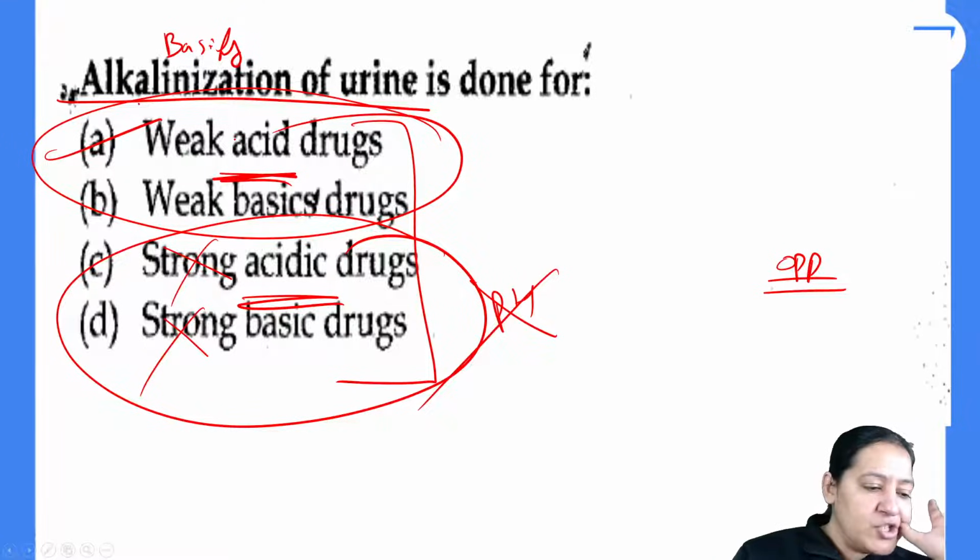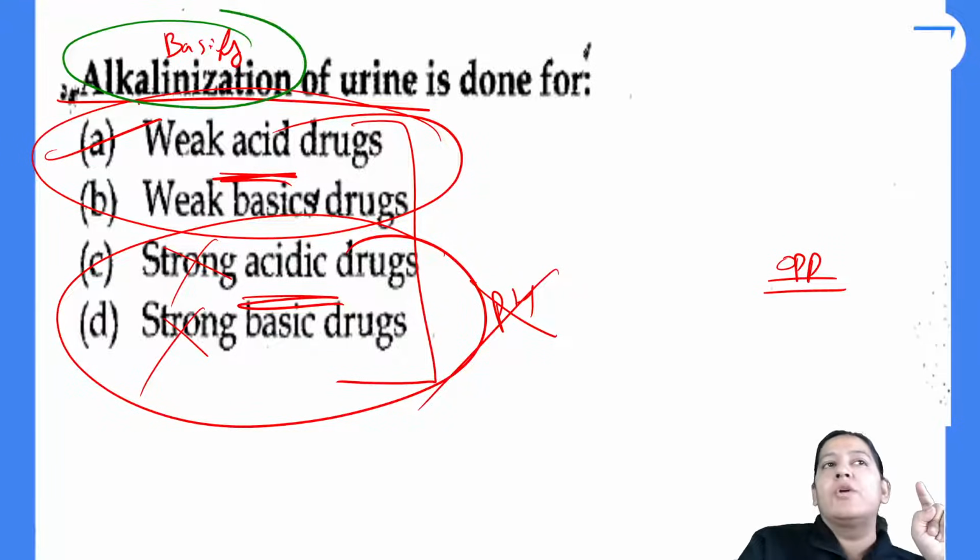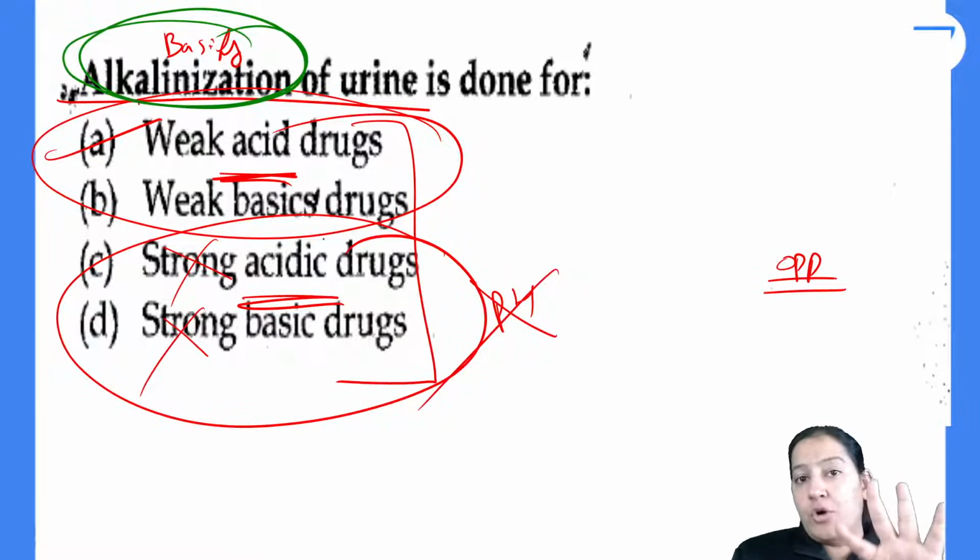The answer is not B, Shotshe. It is A. Why are you saying B? Listen, read the question again. Shotshe, please read the question. Kuldeep, read the question again. Everyone read the question. So I am doing basification of the urine. Why will I do this? You are a doctor. You want to basify the urine. Why will you basify the urine?